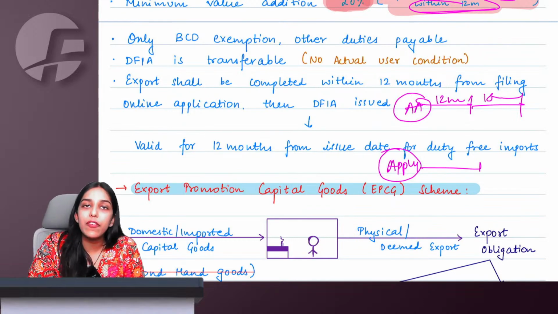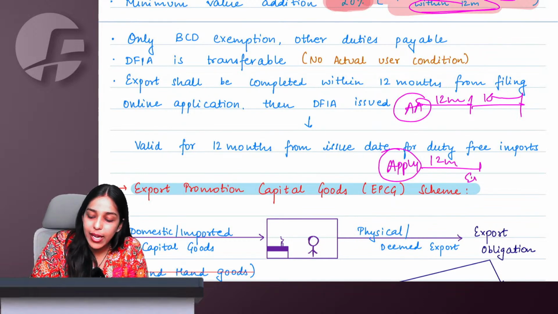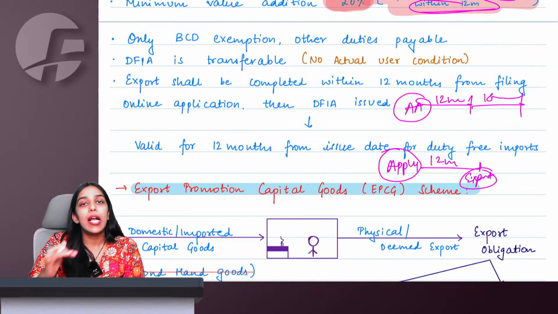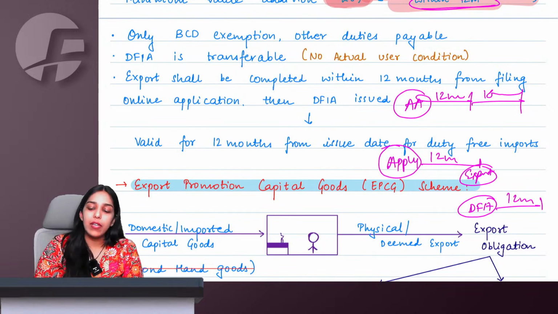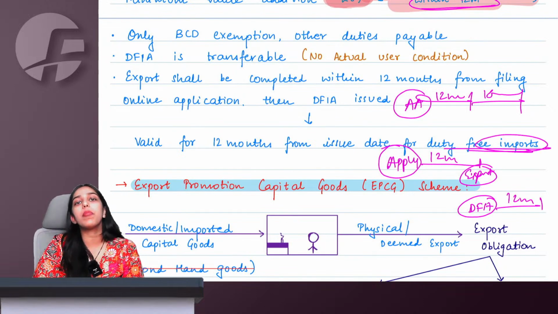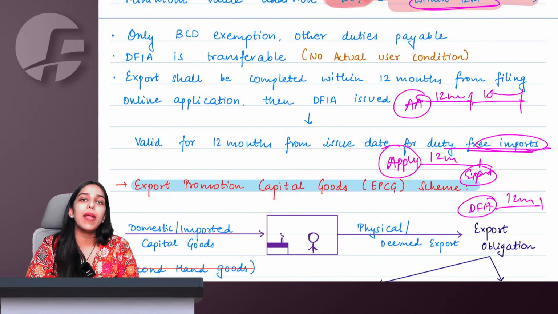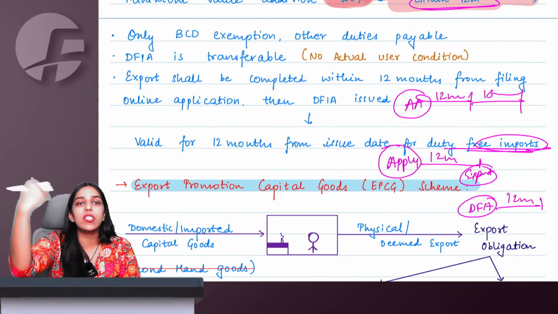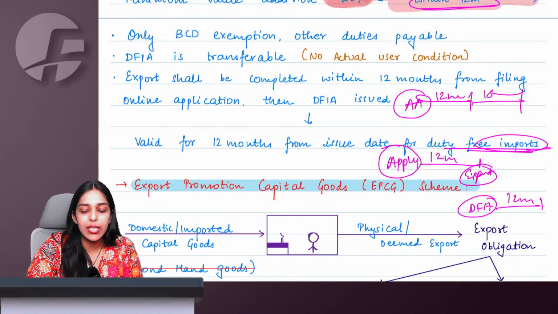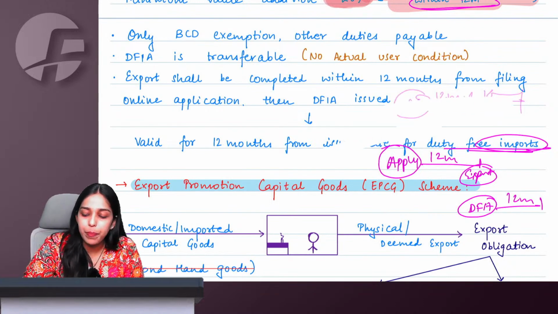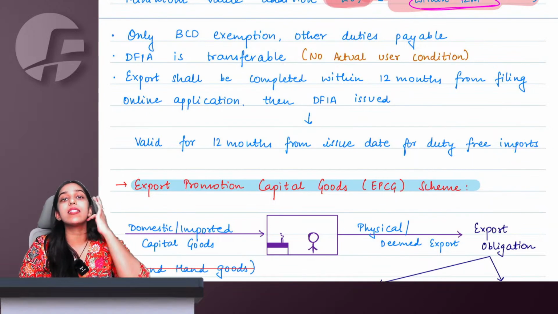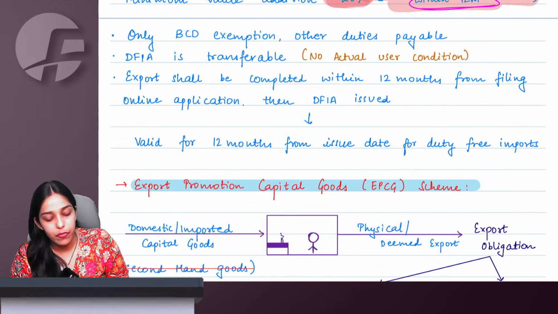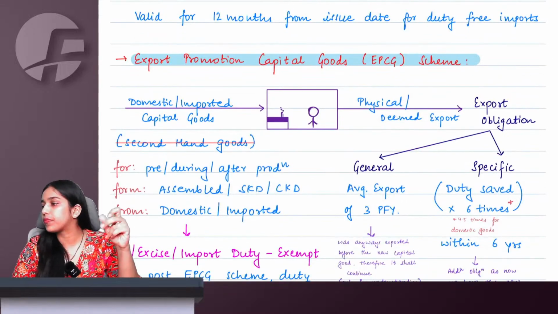So the day on which I apply for DFIA, within 12 months I will export and show it to them. The moment I export, they will give me DFIA. The day on which they give me DFIA, within next 12 months from here, I will have to import, and that import will be allowed to me duty free. Let us say I am not planning to import within next 12 months. I can simply transfer my duty scripts to someone else and they can use the scripts to import without paying basic custom duty. Say yes or no here, we complete the second scheme of the syllabus, which is DFIA.